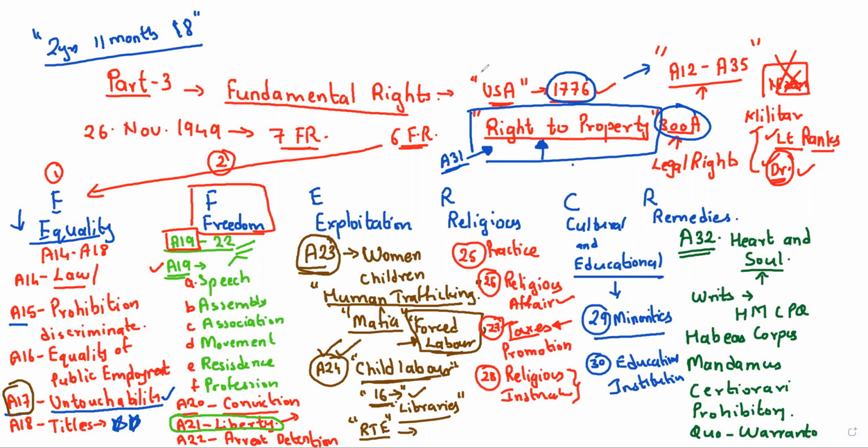Let me give a quick recap of this chapter. We are into a chapter that is fundamental right, and at present there are 6 fundamental rights. We have taken this fundamental right from America, and this is in part number 3. This 6 fundamental right can be classified into right to equality.